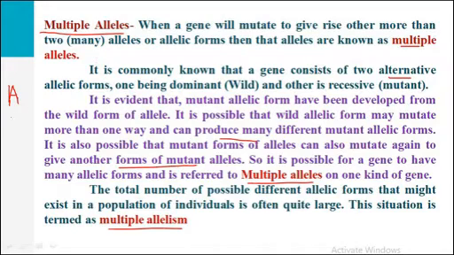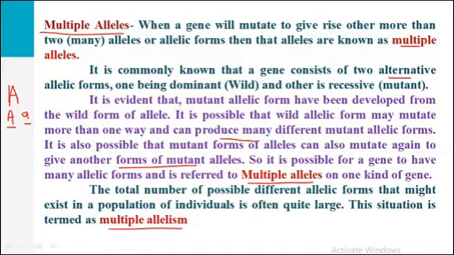Suppose this gene A contains this one allele and this one allele. Generally this is called the wild type allele, and this is called the mutant type allele, or in other words, this is the dominant allele and this is the recessive allele. This is the general case we have seen in the last some lectures. But here the concept is different. Instead of these two alleles, more alleles will also be present here.